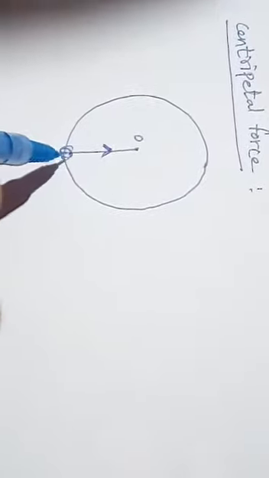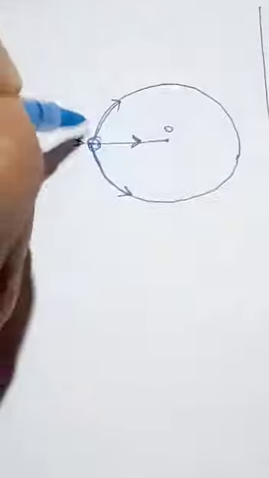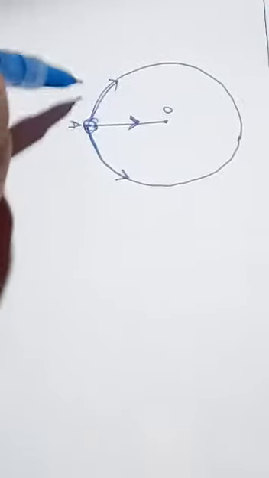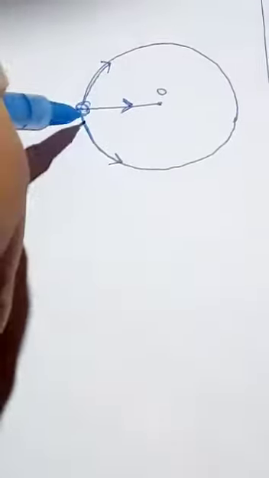Now, when we apply this centripetal force on this object, it starts to move in this way or sometimes in this way, whether anti-clockwise or clockwise. It doesn't matter, so we can consider only one way of rotation. Suppose we think anti-clockwise.